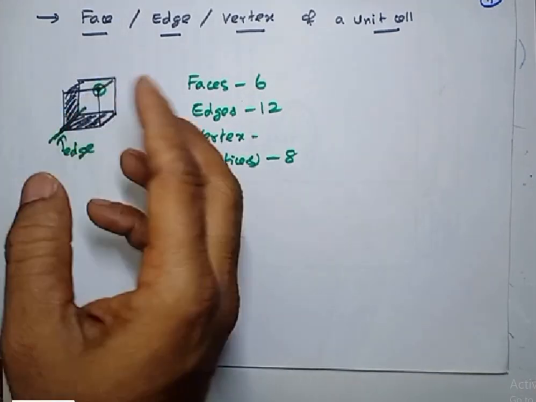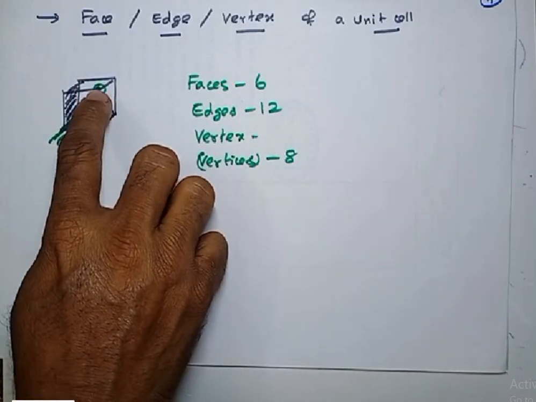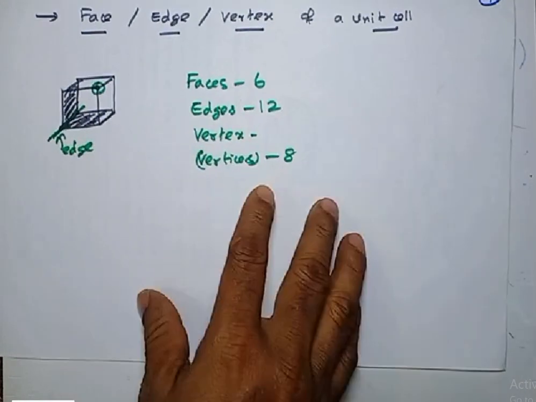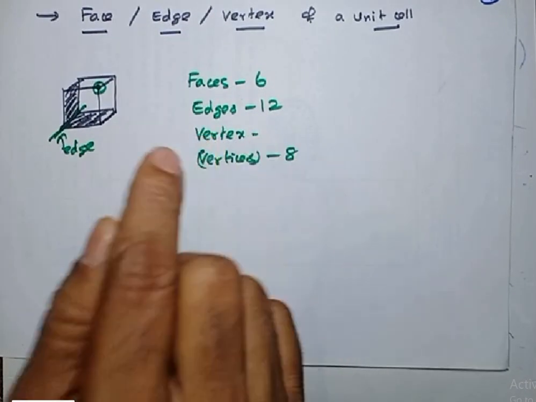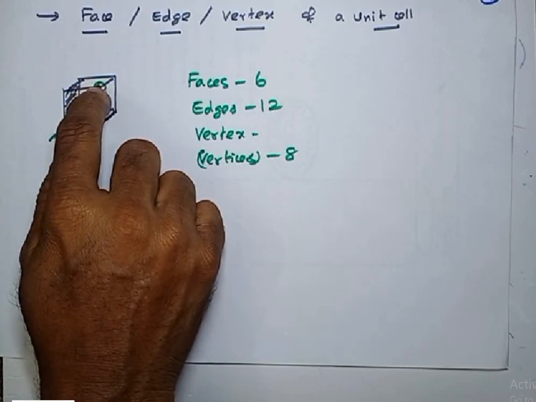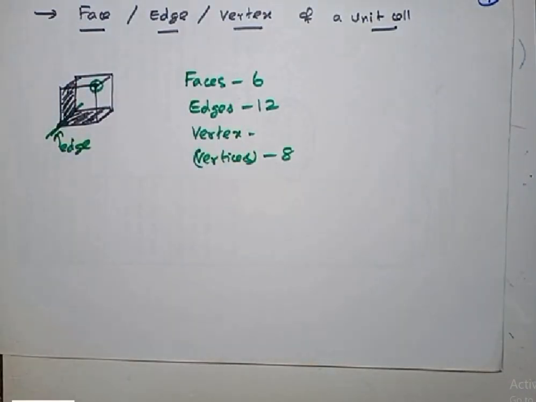For our convenience we often call this a corner. Yes, corner is a vertex. But what is the definition of a vertex? The actual definition is it is the point of contact of three or more faces. Point of contact of three or more faces is called a vertex.